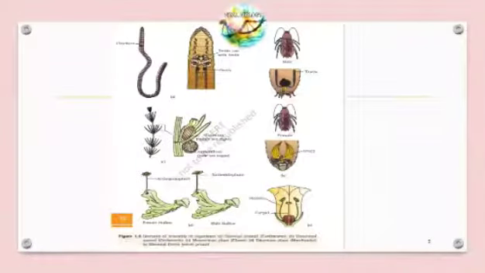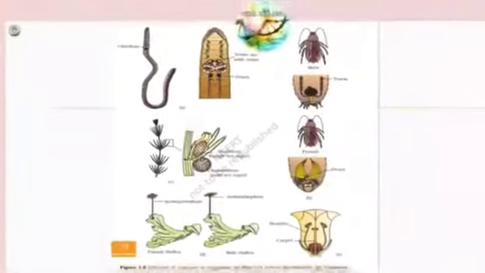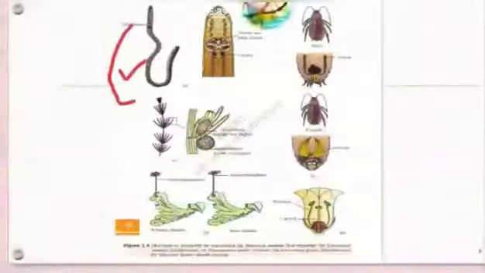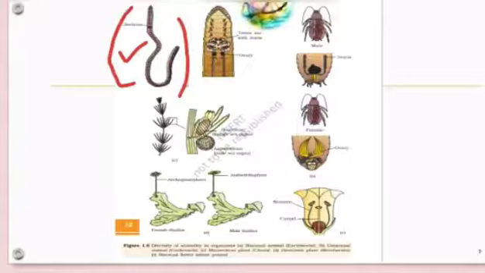Like, for example, here are the diversity of sexual reproduction in organisms. As I told you, the earthworm is the first one. This is a hermaphrodite, which is nothing but bisexual, meaning both the female and male reproductive organs are present in a single organism. So this is a single organism, the earthworm. Here both the male and female reproductive organs are present in the same individual.